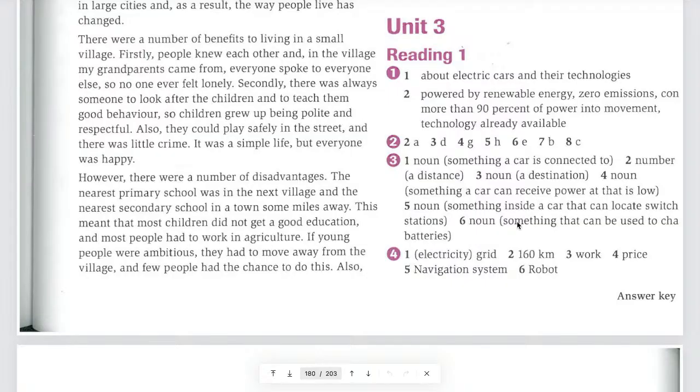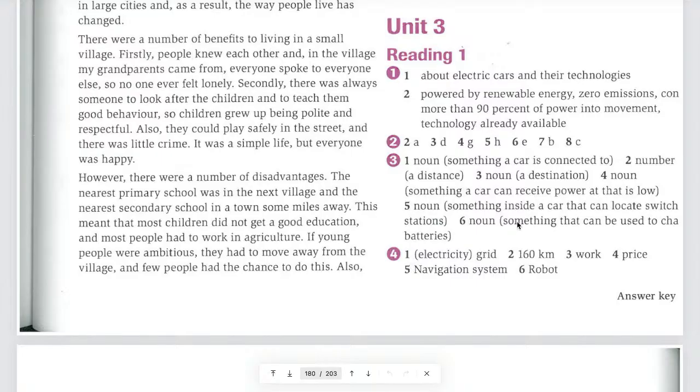It's still unclear, right? That means that they don't have a good education because they are poor. Actually, when they mention work in agriculture, they mean low income. You understand low income? They cannot earn much money.